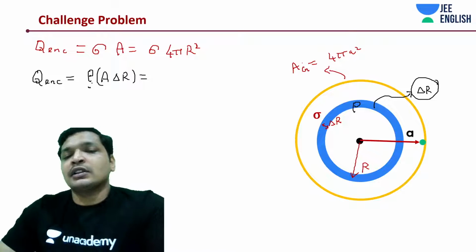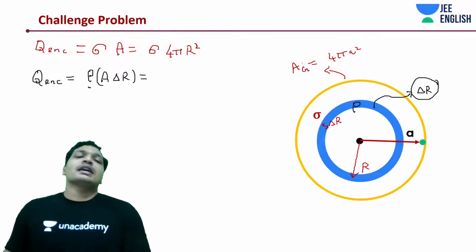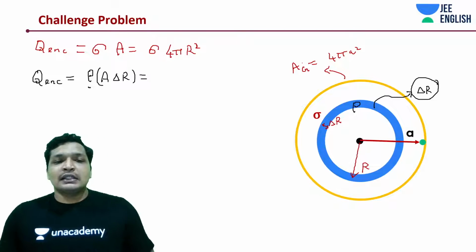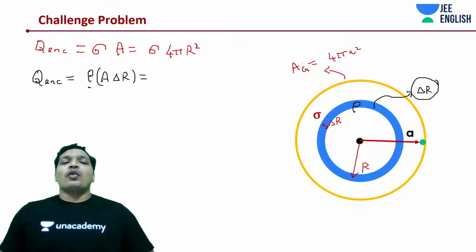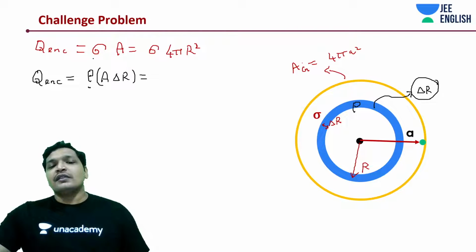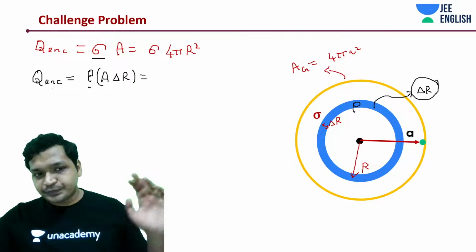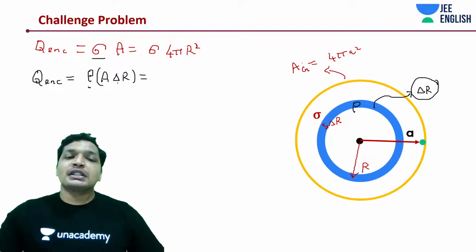Then in that case, it would typically be told to you that it's not areal charge density, but rather spatial charge density or volume charge density. But generally, when we are dealing with shells, we deal with area charge density, your surface charge density. It can be volumetric charge density.